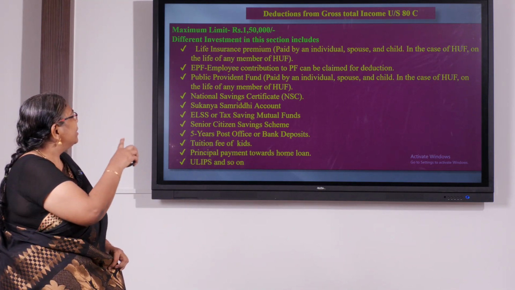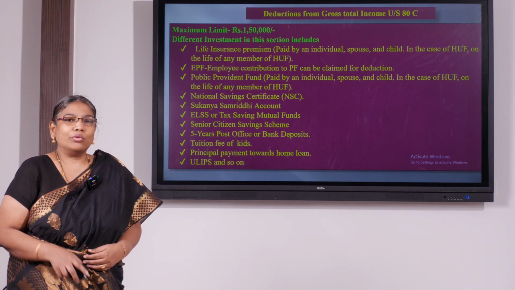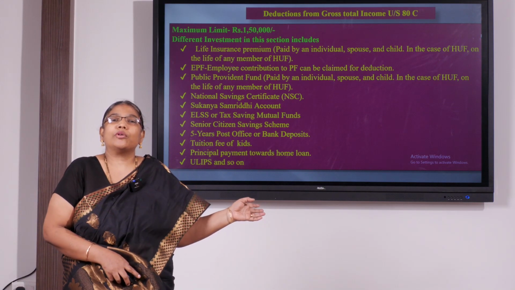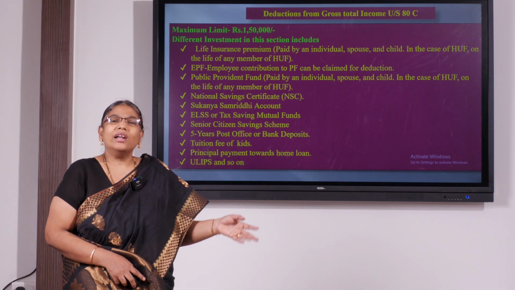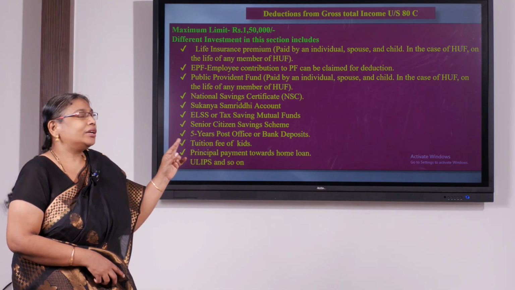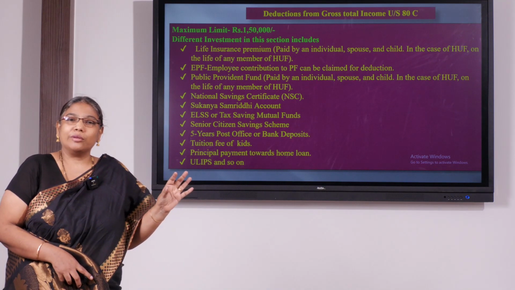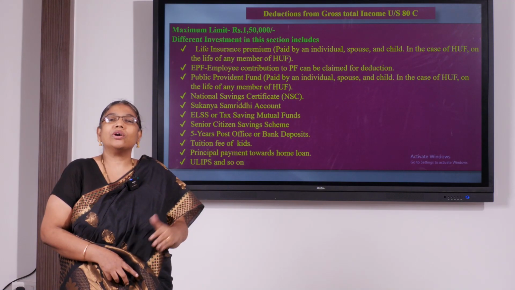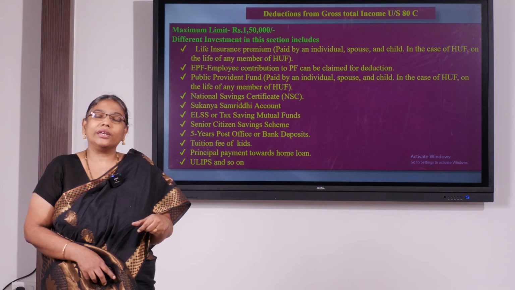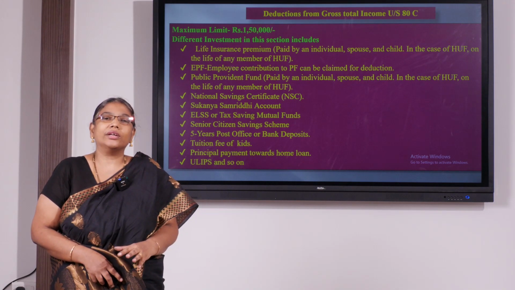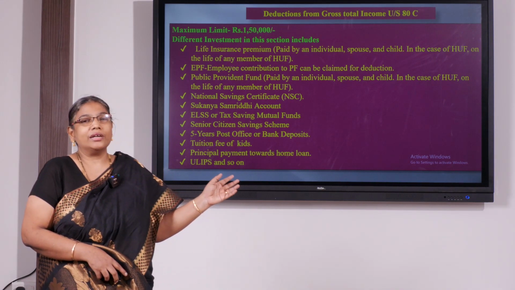Now here the next is deduction, and actually every income has its own. In salary income and house property you saw the deduction under sections 16 and 24 respectively. Now what is this deduction actually? That 80C only I am going to explain here, but let me tell you what an 80 deduction is. Chapter 6A gives you a list of deductions which could be claimed against gross total income. So what is gross total income? The aggregate of all the heads of income is known as gross total income. From gross total income you can claim the deduction under sections 80.